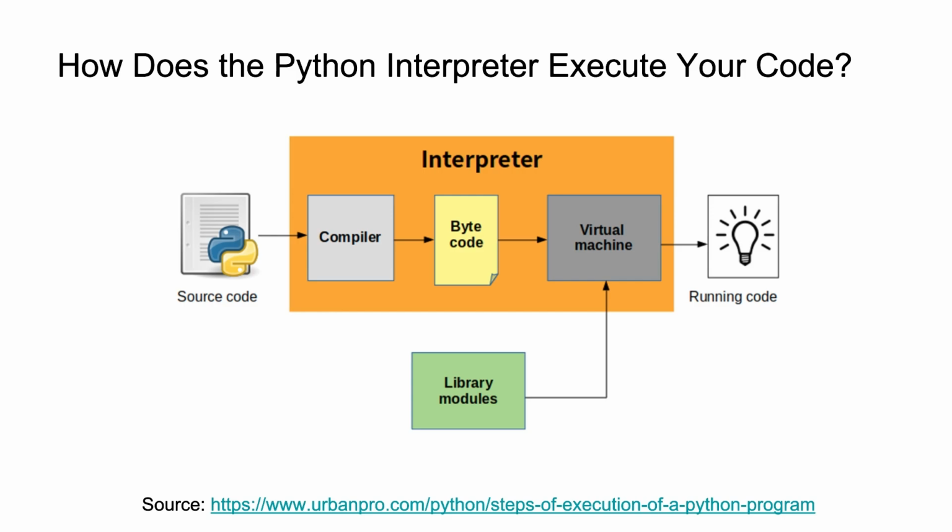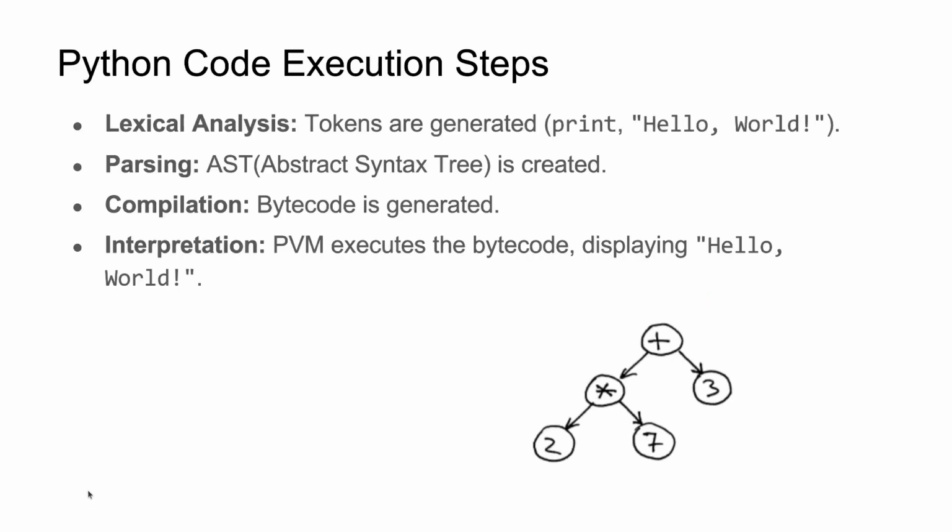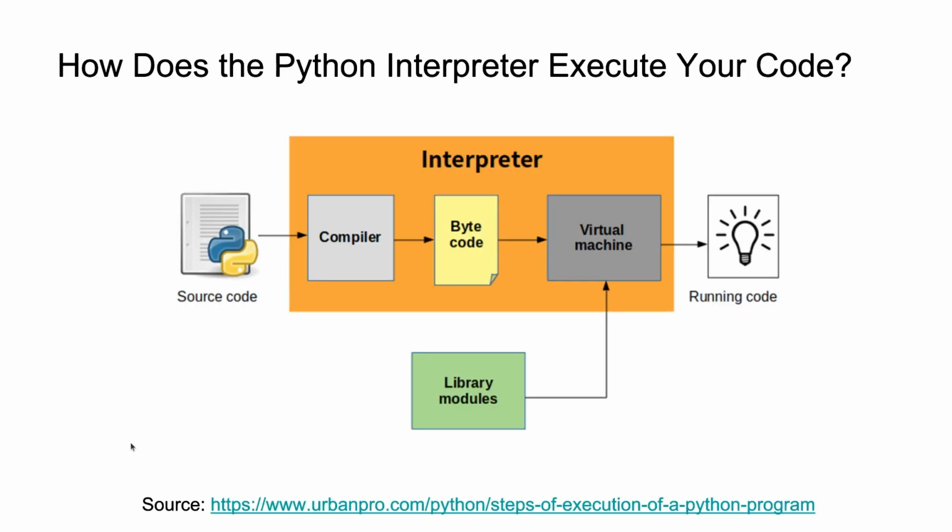So can anyone explain what is happening in this diagram? Yeah, so my understanding is whatever we write on the left side is the source code. Then it goes to the compiler, and you generate your bytecode, which means low-level code. Then it takes some libraries from what Python wrote, and then your code.